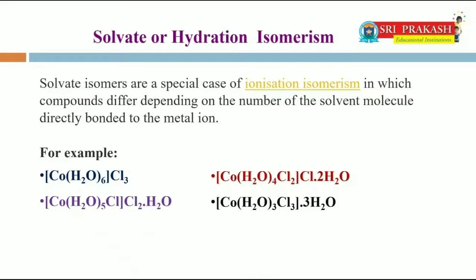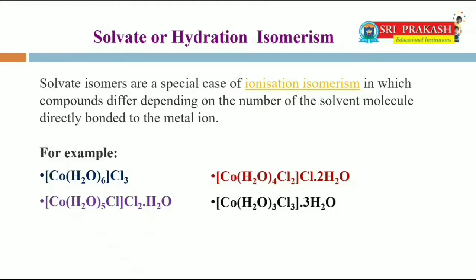Solvate or hydration isomerism, which is also known as hydrate isomerism. The isomers which have the same composition but differ with respect to the number of solvent ligand molecules as well as the counter ion in the crystal lattice. That means solvate isomerism is a special case of ionization isomerism in which compounds differ depending on the number of solvent molecules directly bonded to the metal ion.